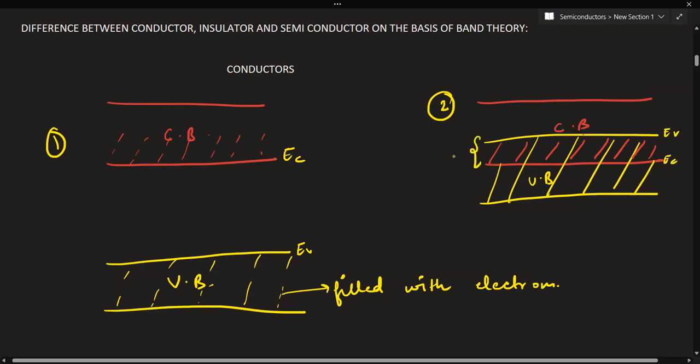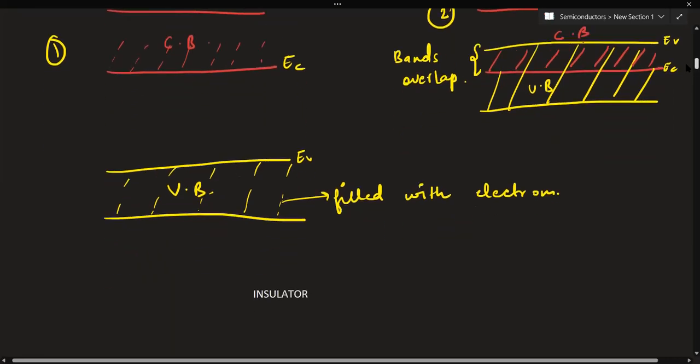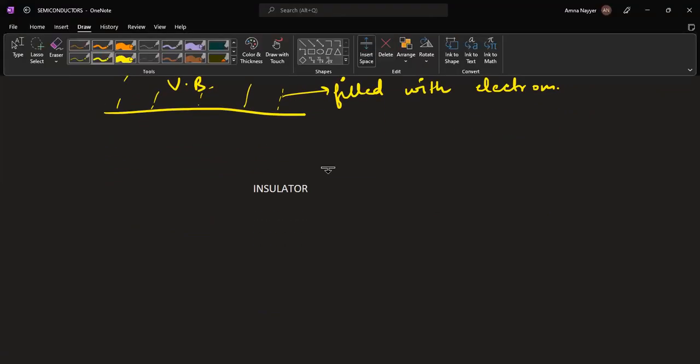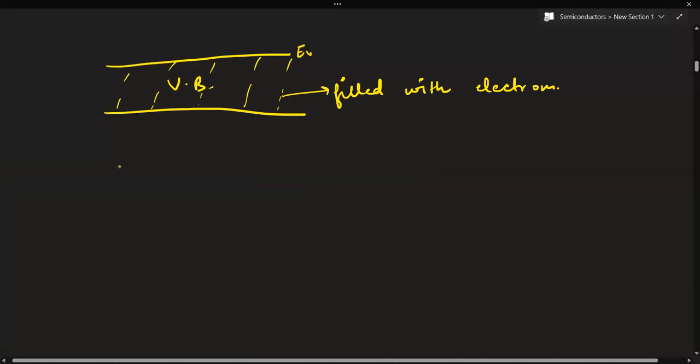Here this represents that the bands overlap. So in case of conductors, what happens to the conduction band? Is it completely filled? Is it partially filled? Partially filled. So the conduction band is partially filled.